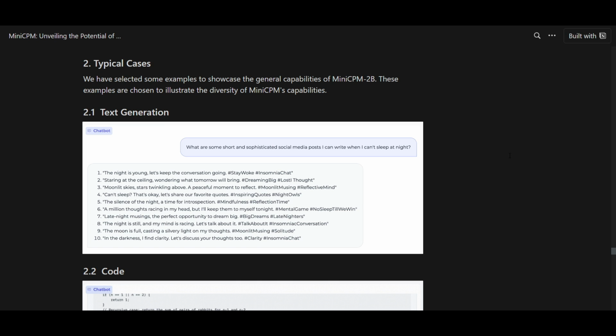Now, let's take a look at a couple of examples so we get a better idea as to how it's able to generate in various categories such as text generation, coding, and so forth. In this case, we're looking at an example in text generation where we have given this prompt: what are some short and sophisticated social media posts I can write when I can't sleep at night? It gives you a couple of taglines for what you can actually post, and it shows that it's able to do quite well in its generation with such a small parameter size.